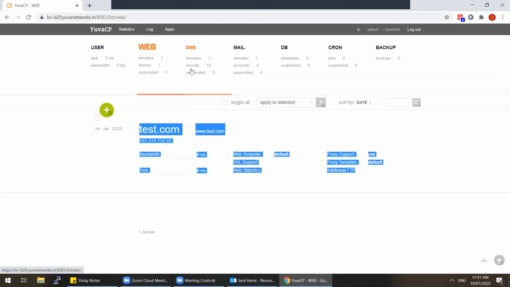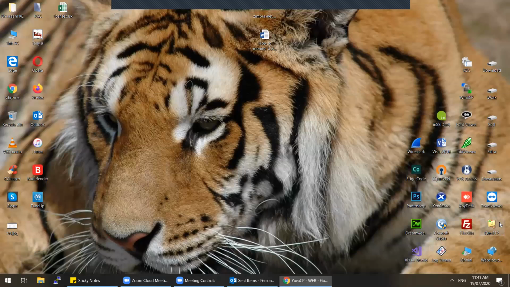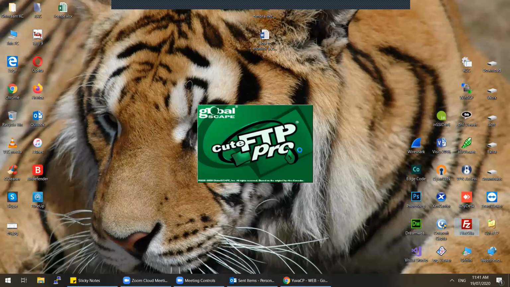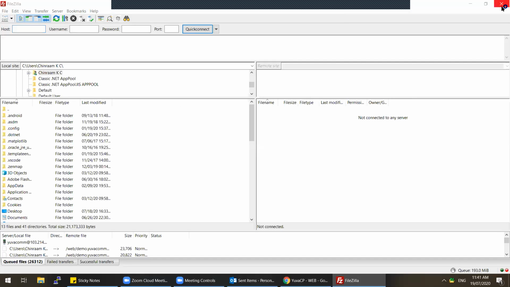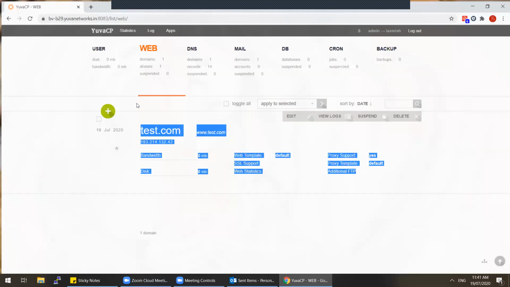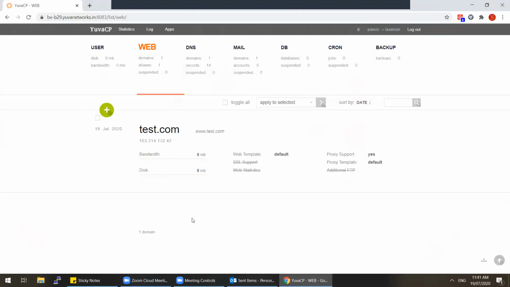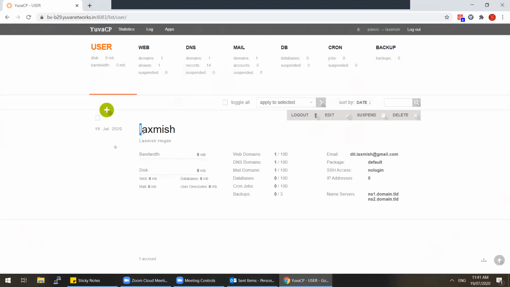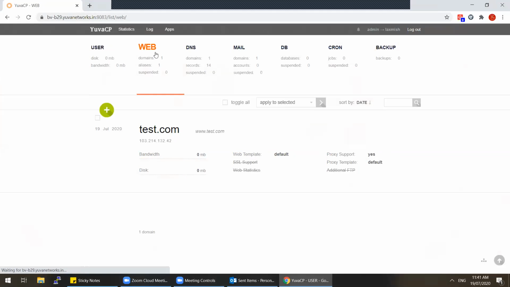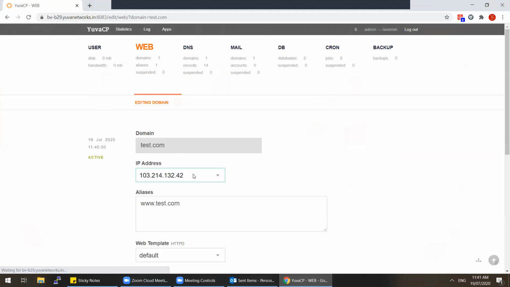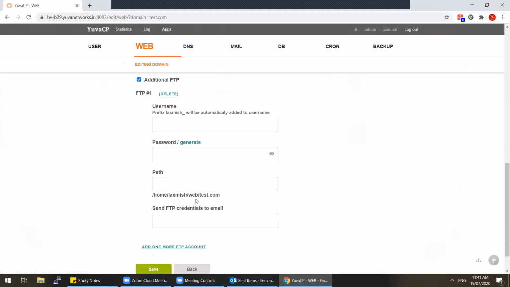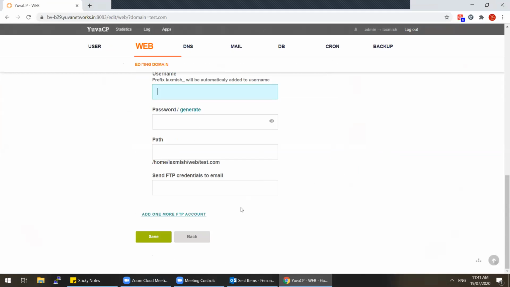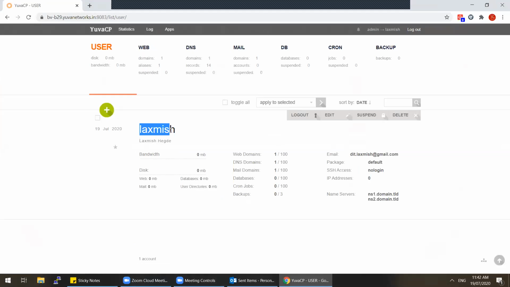So where is the FTP? For FTP you can use any client, FileZilla, let's say. Is the FTP user account created automatically? Yes, when you add a web, it is automatically created, because this user, Lakshmish's user, is there with it. For example, if you want to give additional FTP for this website to someone else temporarily, you can go to edit, and there you have the additional FTP option, where you can create an additional user. So one domain, multiple FTP accounts you can create, but there is only one user. Okay.